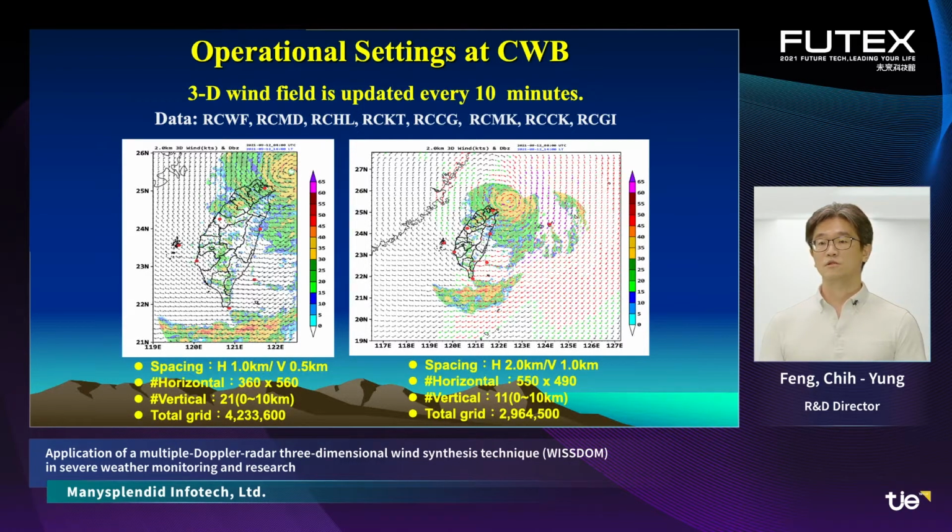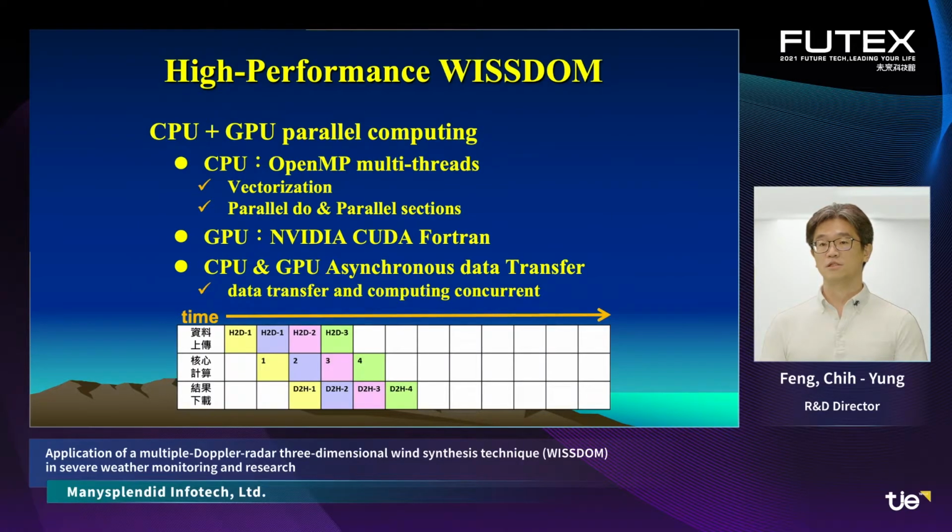To meet the requirement of updating every 10 minutes, CPU and GPU parallel computing architecture is implemented to improve the efficiency of Wisdom calculation significantly on a regular server. For CPU parallel computing, we use the OpenMP multi-thread technique. For GPU parallel computing, we use NVIDIA CUDA Fortran. Also, CPU and GPU asynchronous data transfer is applied to make data transfer and computing concurrent.